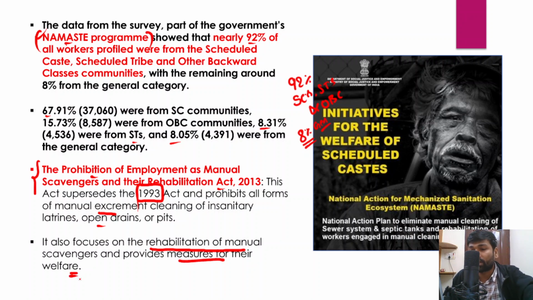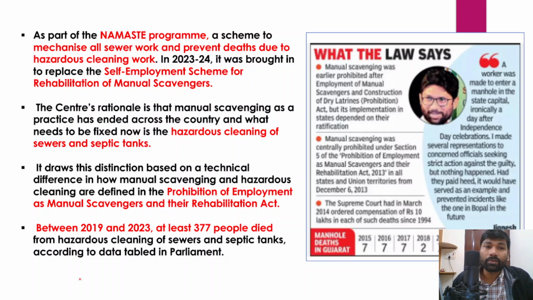For example, an alternative employment opportunity, skilling them, providing them credit access, all these things would be done under the Prohibition of Employment as Manual Scavengers and their Rehabilitation Act of 2013.